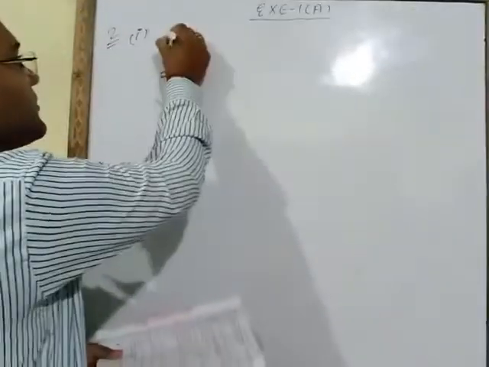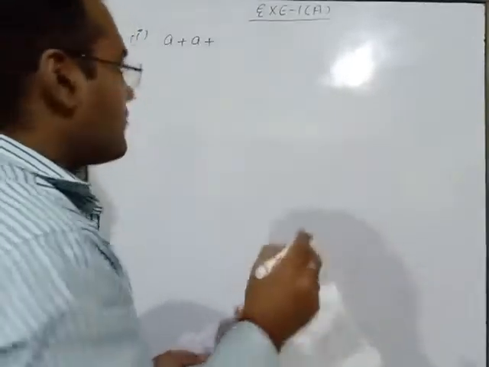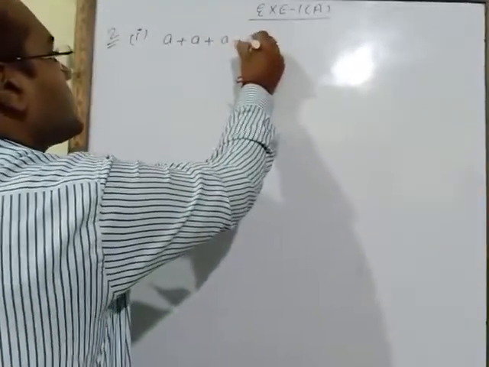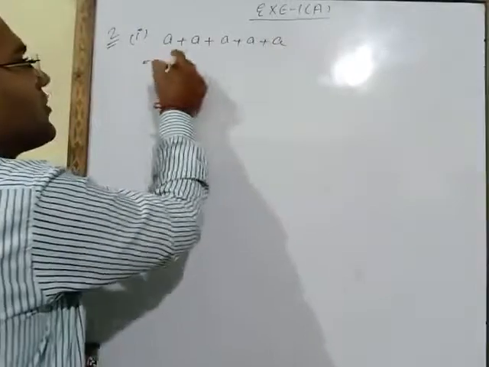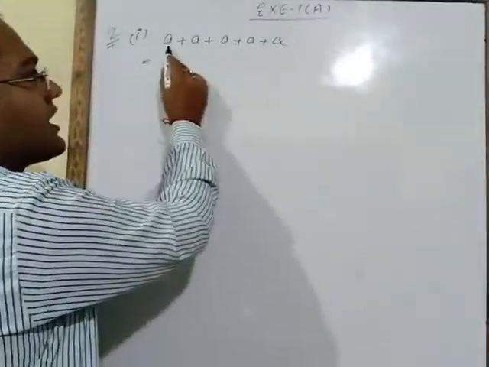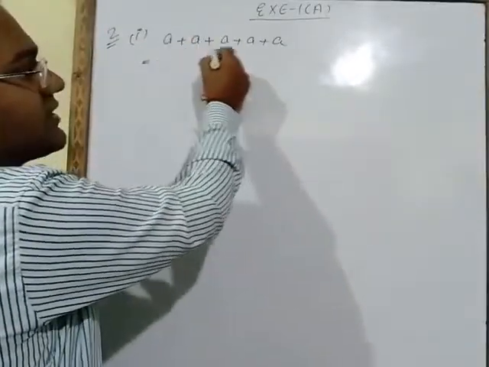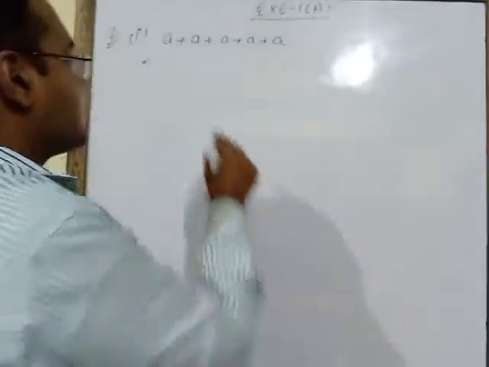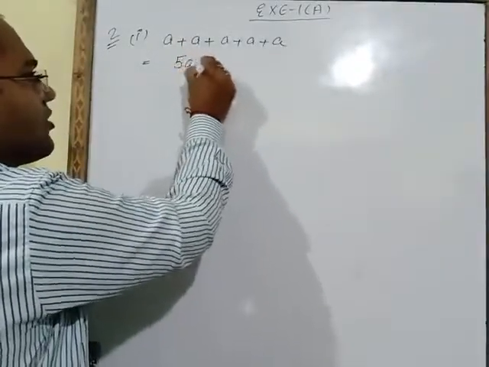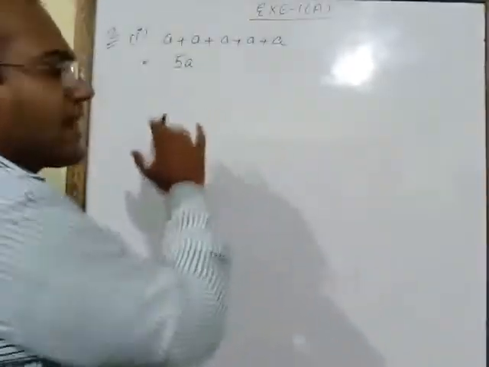A plus, how many times it is written? 1, 2, 3, 4, 5. We have to add these a's. How many times it is coming? 5 times. A plus a becomes 2a. So when we will add these 5 a's, we will get answer 5a. On adding a 5 times, we will get 5a.